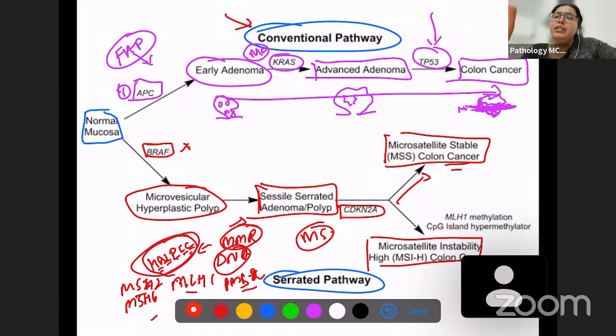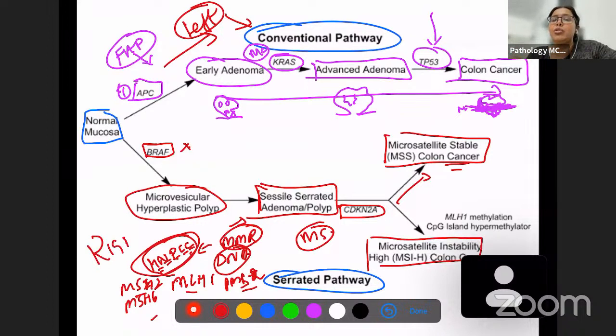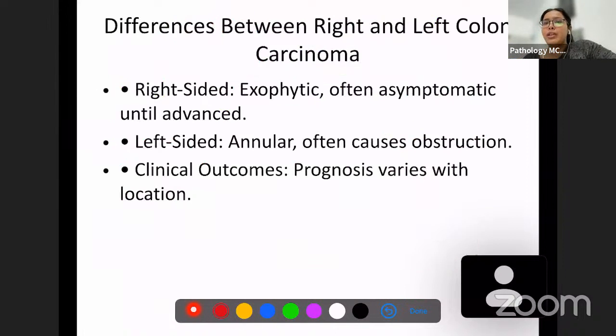Also remember that this pathway is most commonly involved with left-sided colonic carcinomas, and this pathway is more commonly involved with right-sided colonic carcinomas. Not a hard and fast rule, but mostly. So now we are going to discuss the differences between right-sided and left-sided colonic carcinoma. Always remember, right-sided colonic carcinomas are going to be exophytic.